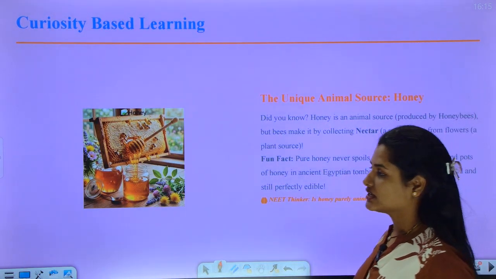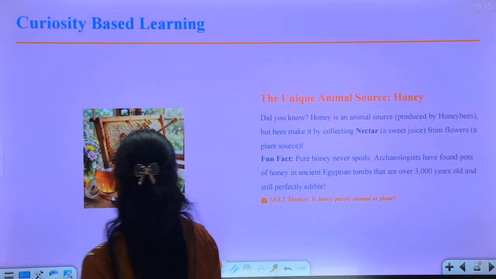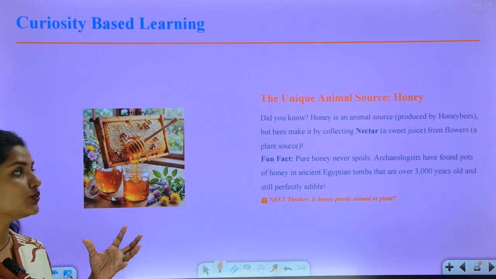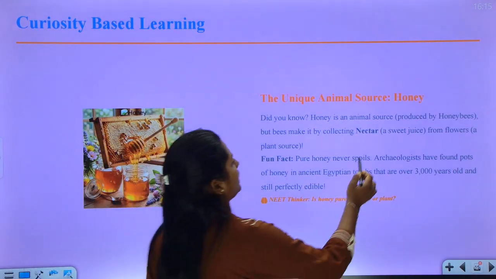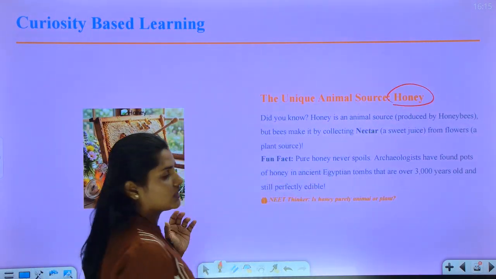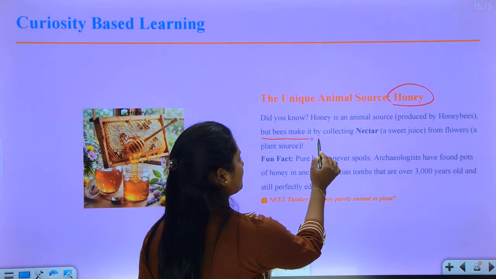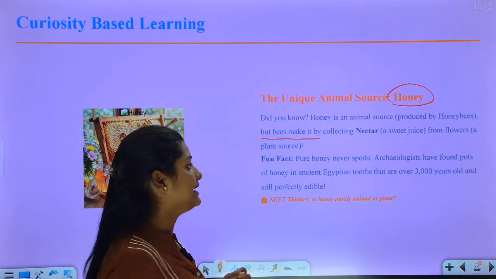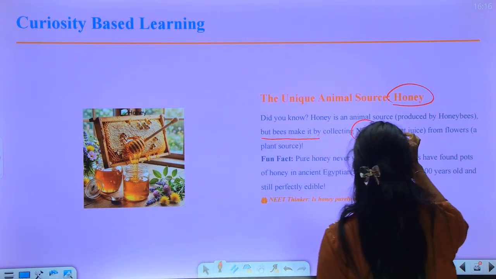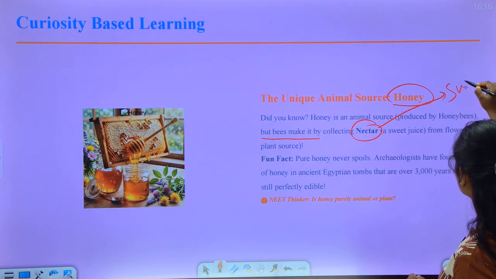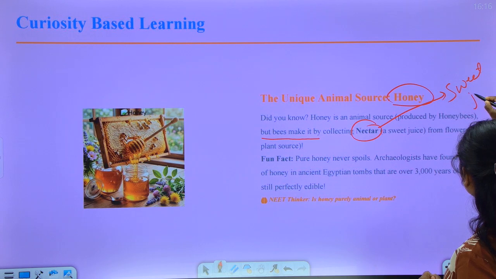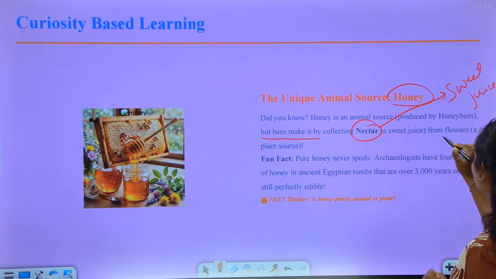Now curiosity based learning. So here the unique animal source is honey. You know that it is an animal source, but bees make it by collecting nectar. Nectar is a sweet juice from the flowers.